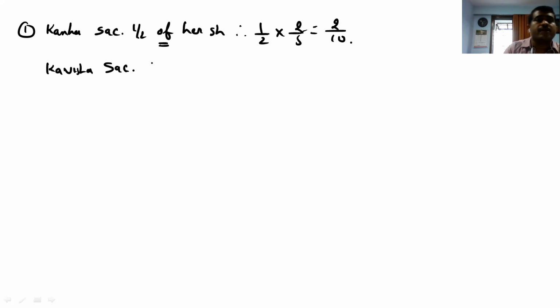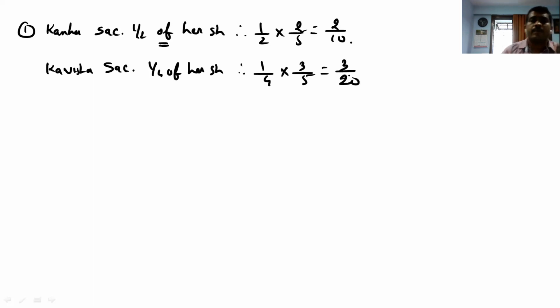Then comes Kavisha. Kavisha sacrificed how much? 1/4 of her share. That is 1 by 4 into 3 by 5. It's 3 by 20. In order to make the LCM, we have to multiply with 2. It comes 4 by 20 and 3 by 20. Therefore, sacrifice ratio is 4:3.